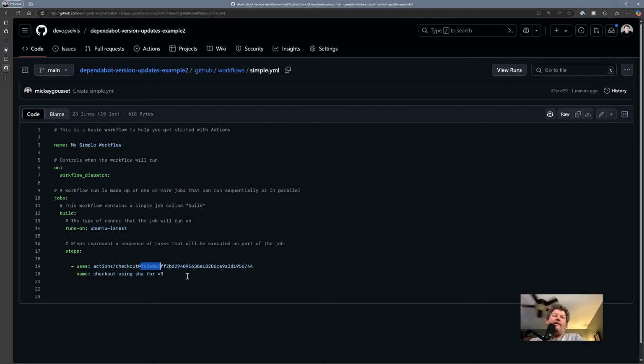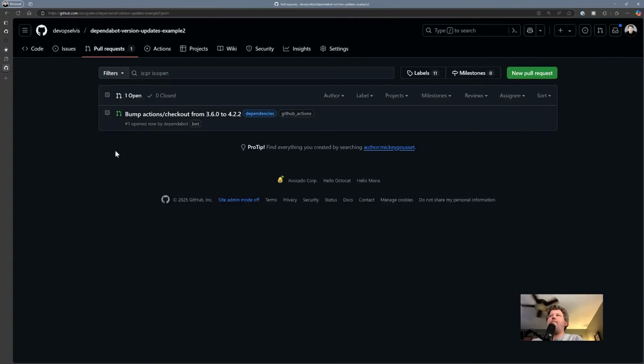Now, I did mention this, again, Dependabot. We haven't really looked at it here. Go watch the live if you want to see some demos of the other stuff that Dependabot can do. Because there we looked at how it can give you alerts for package management. We looked at how it can give you security updates. And we also talked about the dependency review, which is, let's say you add a bad package on a pull request and you want to block the pull request. That's where you could use the dependency review action to block the pull request. However, you do have to have a GitHub Advanced Security license to be able to use the dependency review action.